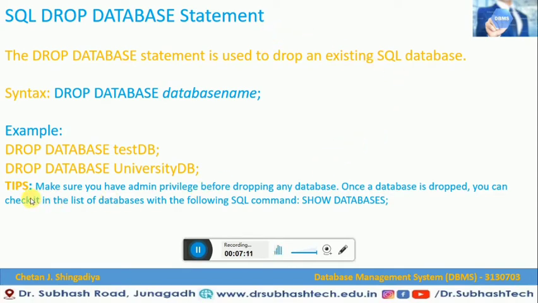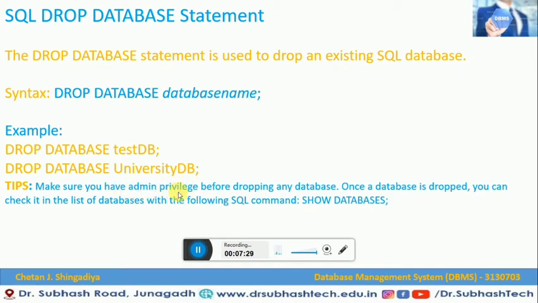Now here there is a tip. What is that? Make sure you have admin privileges before dropping any database. What does it mean? That means when you want to drop any database, you should have admin privileges.